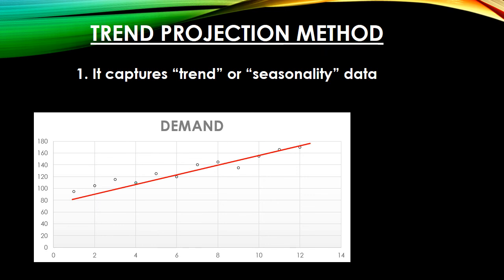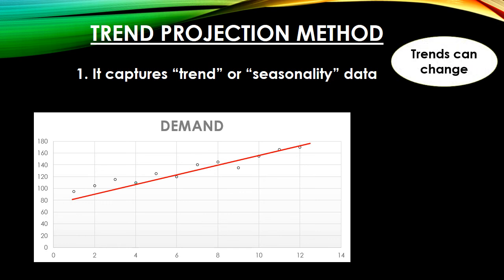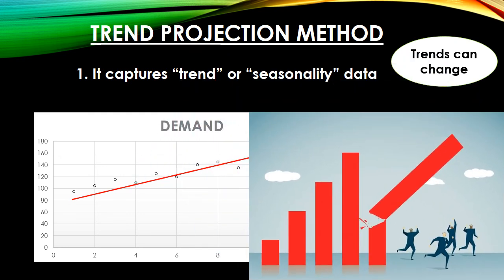Trend can either be upwards, downward or sideways. But the trend projection method has a drawback. There can be some factors which may lead to a change in the trend, for example, recession.